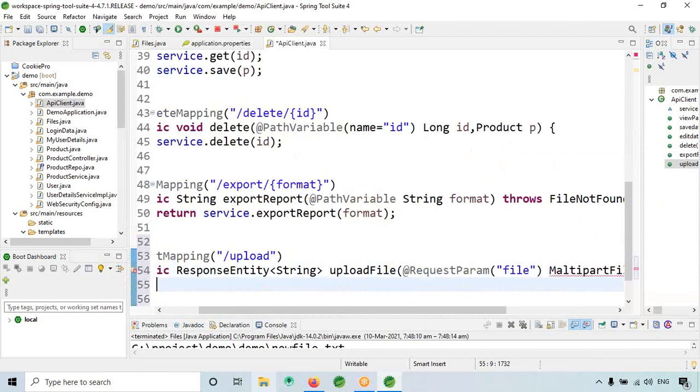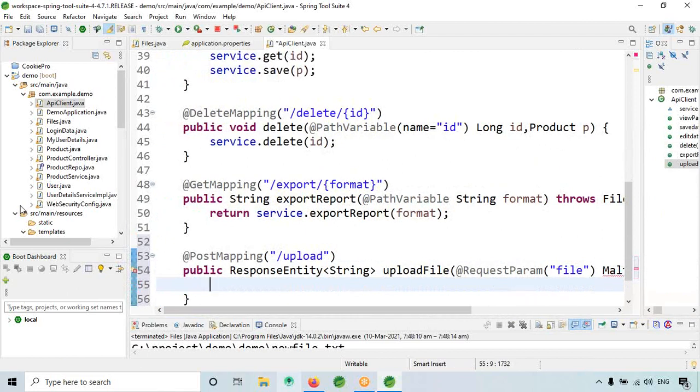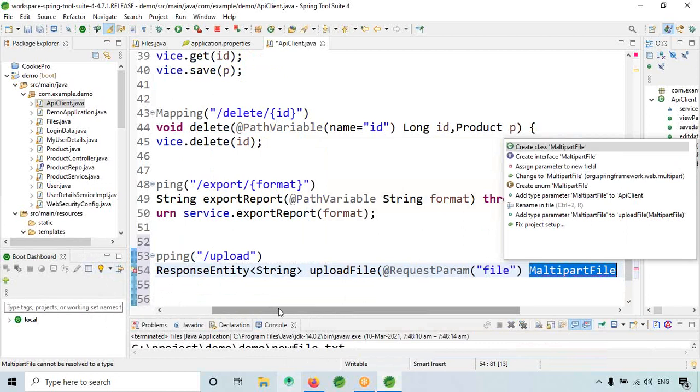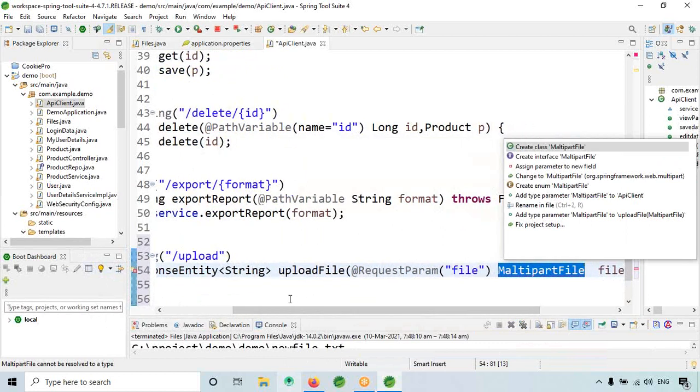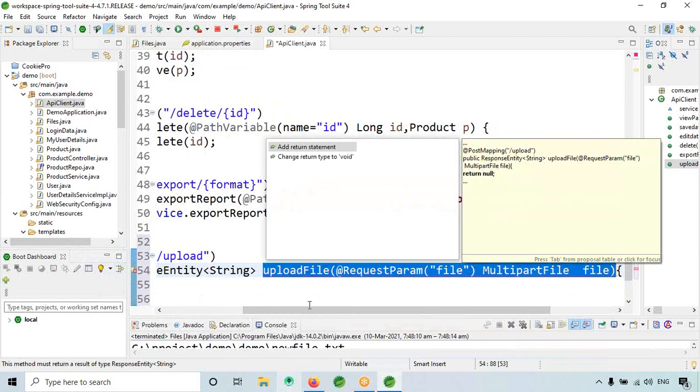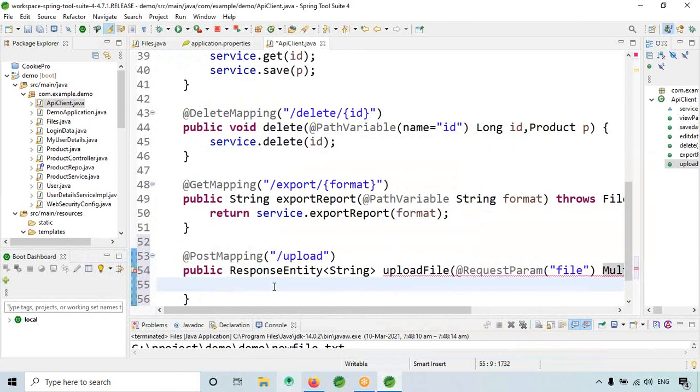Multipart, MU actually, not MA. Multipart. Okay, this is right.